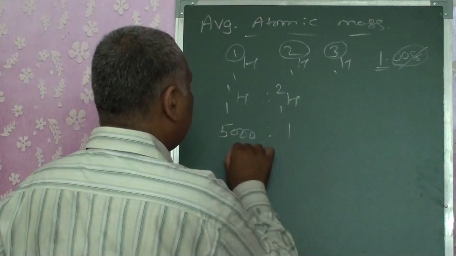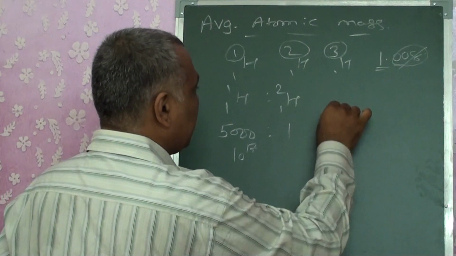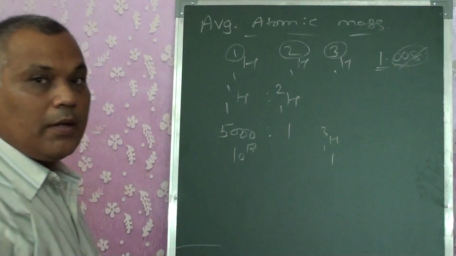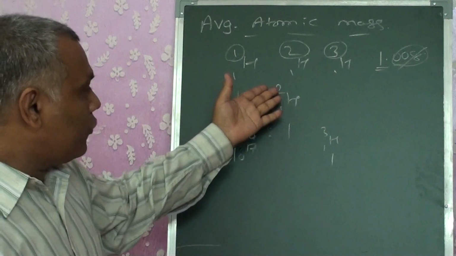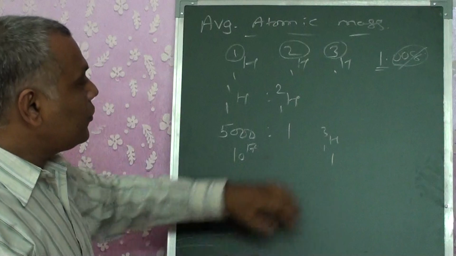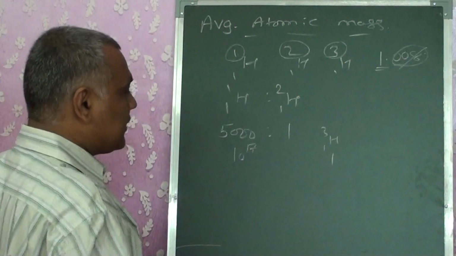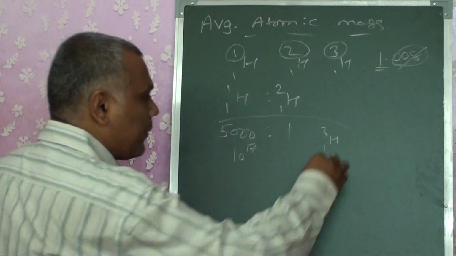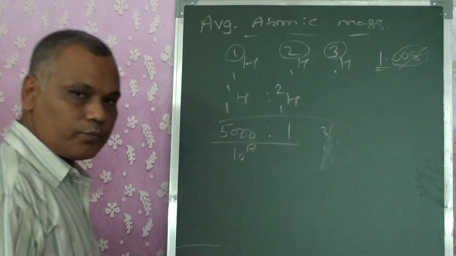If I take 10 raised to 17 atoms of H1, I get 1 atom in the form of H3. That means 10 raised to 17 atoms of H1 will give me roughly 100 of H2 and roughly only 1 H3. So this is the ratio of the isotopes that we are getting. At present I am not taking this one. Let's see it only for these two.